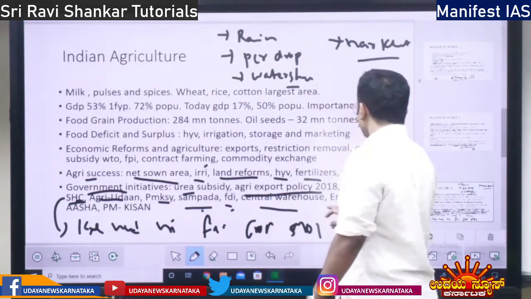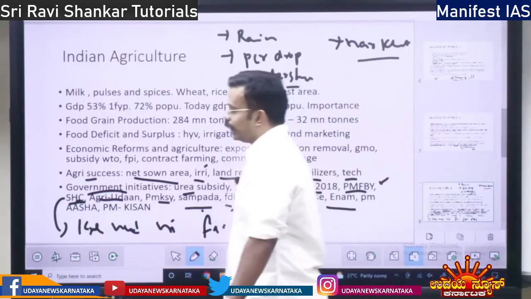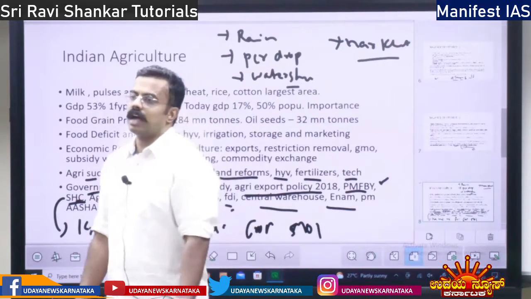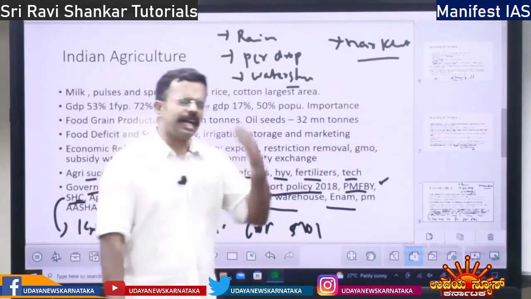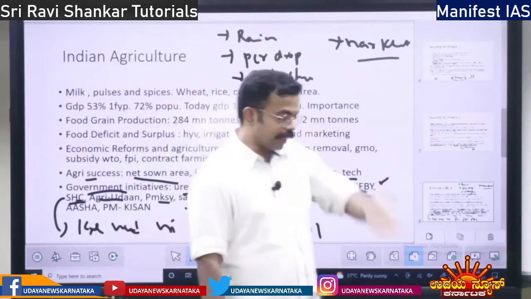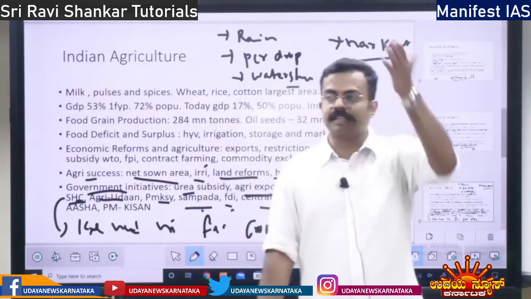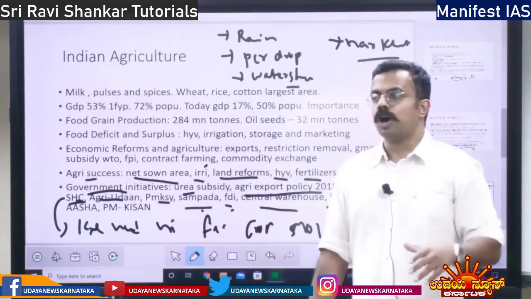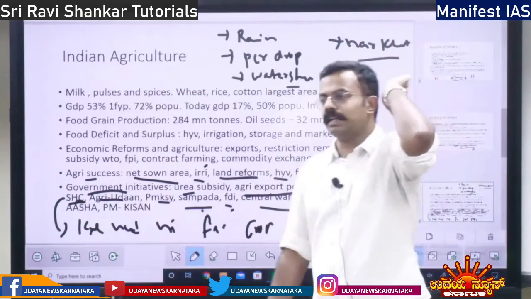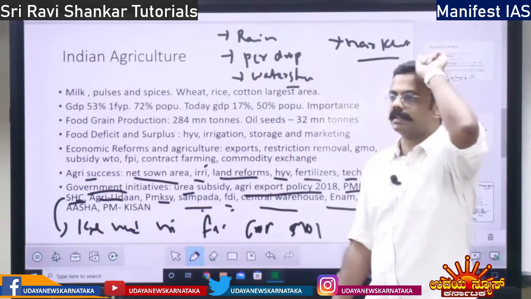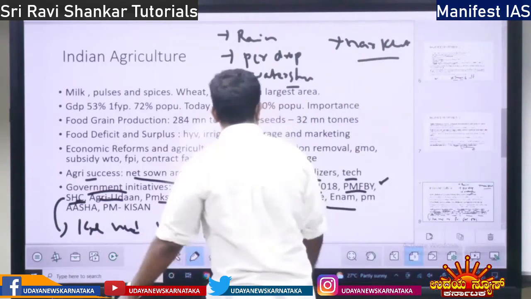Then you have the eNAM portal, the National Agricultural Market. That is from Karnataka. You can sell the products in Tamil Nadu or even in Nagaland. That is one nation, one market. National Agricultural Market is there.